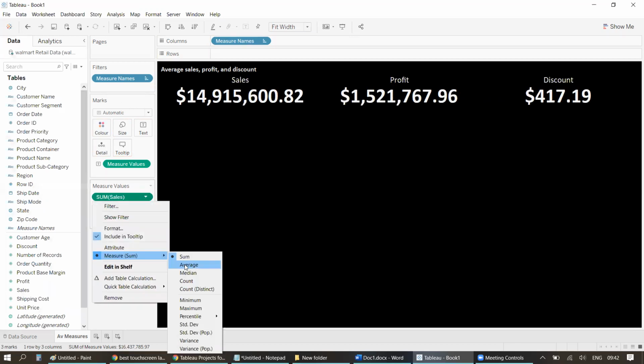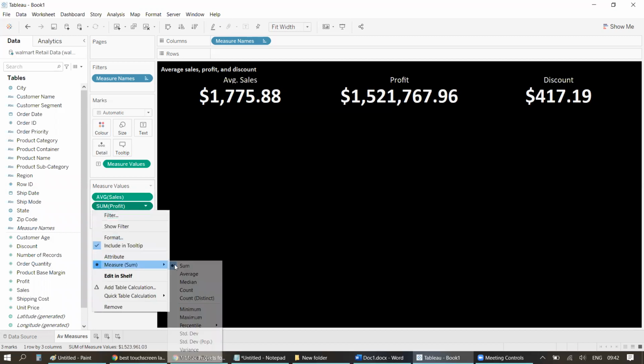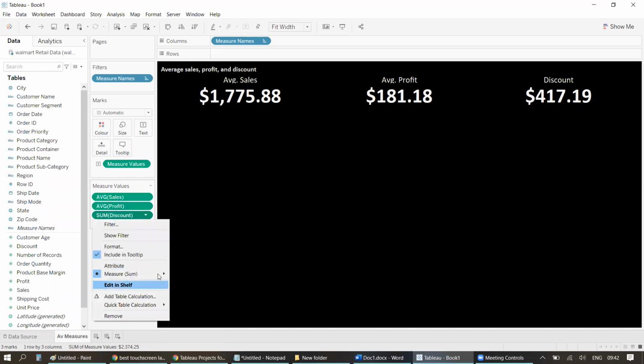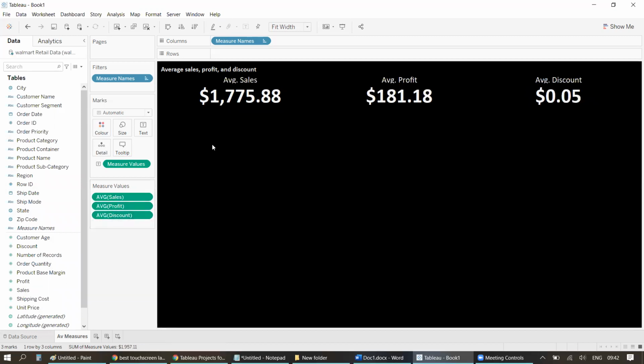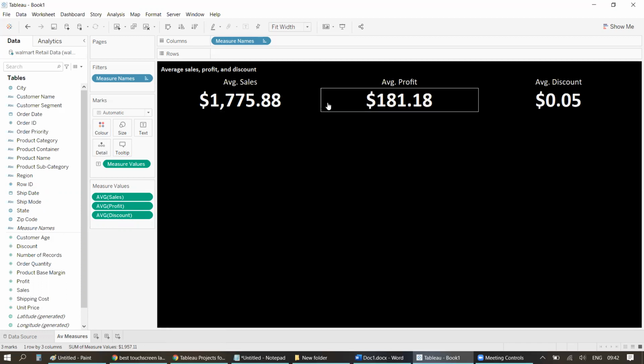Also, I need to have the average of all of these. So let's quickly start putting the average value. Right? Yes. So we are getting an average sales value of $1,775.88, profit of $181.18, and average discount is 0.05, means 5 cents is the average discount we are giving to each order, right?